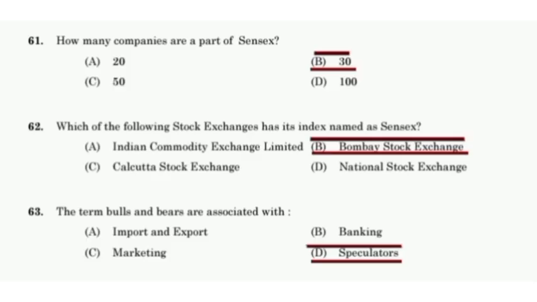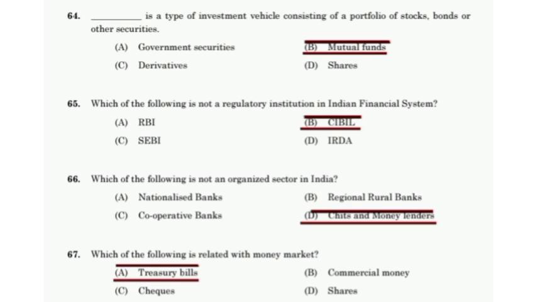How many companies are a part of Sensex? 30. Which of the following stock exchange has its index named as Sensex? Bombay Stock Exchange. The terms bulls and bears are associated with speculators. Mutual funds is a type of investment vehicle consisting of a portfolio of stock, bonds, or other securities. Which of the following is not a regulatory institute in Indian financial system?